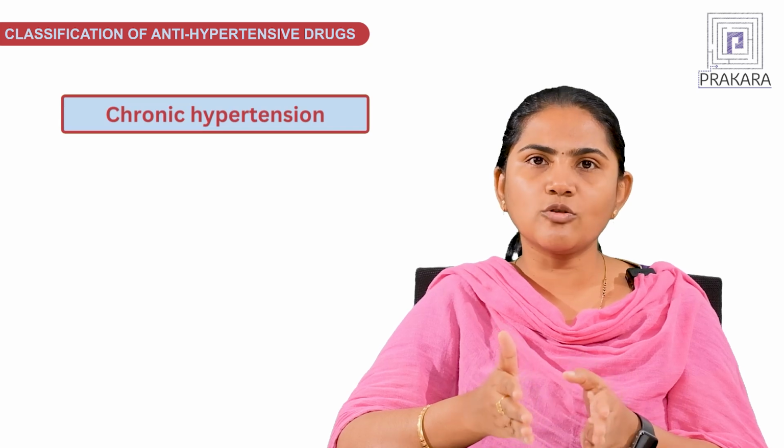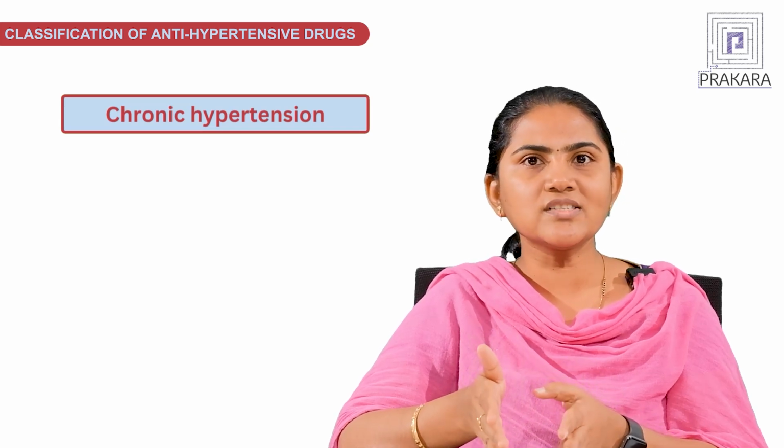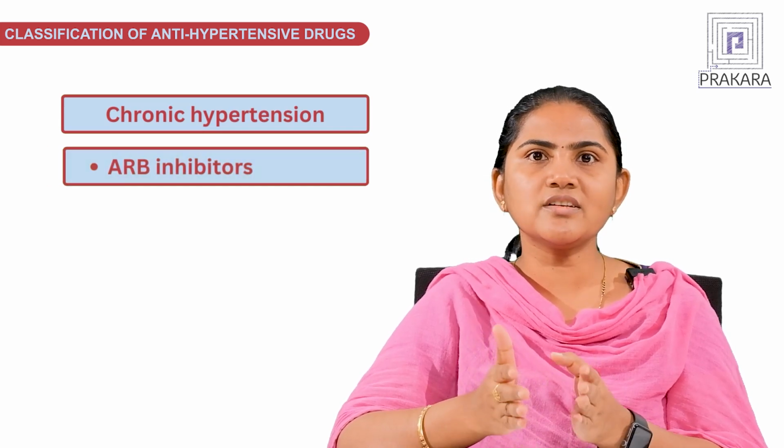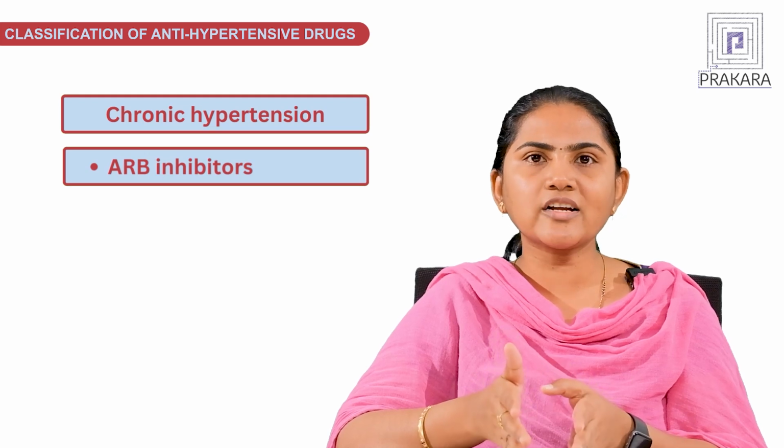If in certain categories we could not use drugs which are targeting the ACE enzyme, in those cases we can give this. That means patients who are having chronic hypertension, in those cases we can give these ARBs, angiotensin receptor blockers. They directly block the receptors, so there won't be further vasoconstriction.